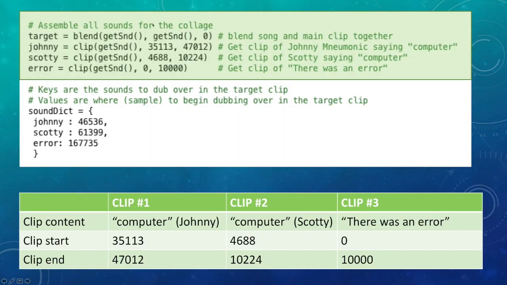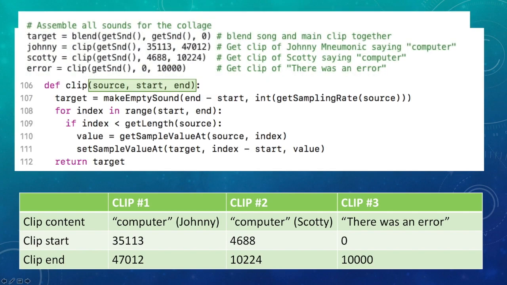I first wanted to prepare my clips as named sound objects. So target here is the blend of the background song and the main clip of Sandra Bullock. Johnny is the clip of Johnny Mnemonic saying computer. Scotty is the clip of Scotty saying computer. And then error is the clip of the computer saying there was an error.